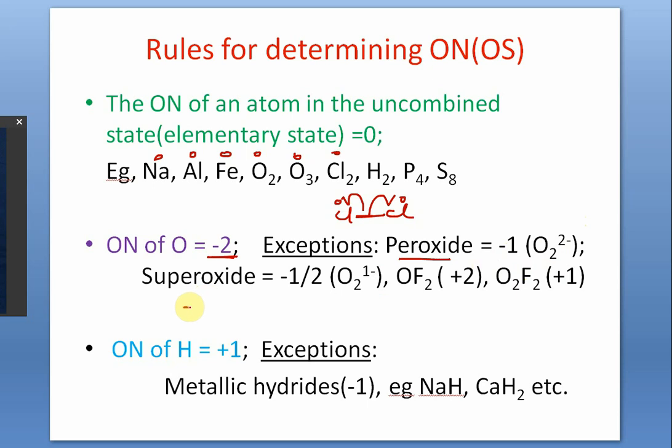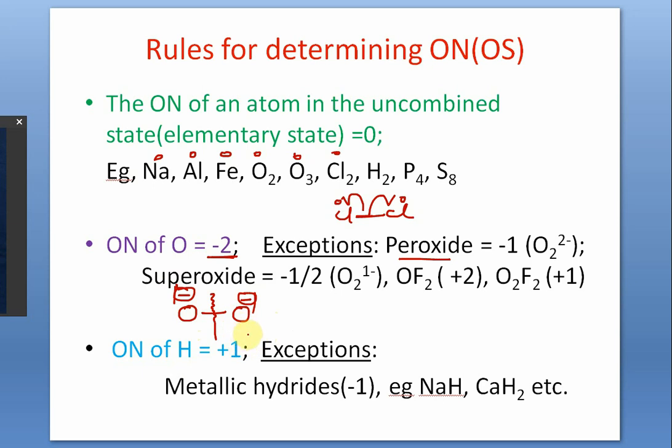Now I can show you a bond structure. This is the bond structure of the peroxide ion. Since the two are identical, there will be homolytic cleavage, so no charge for this cleavage. But already this oxygen has a -1 charge on its head from another source. It has already acquired it. And this also has a -1 charge. So each oxygen has a -1 charge. Oxidation number is -1, right?